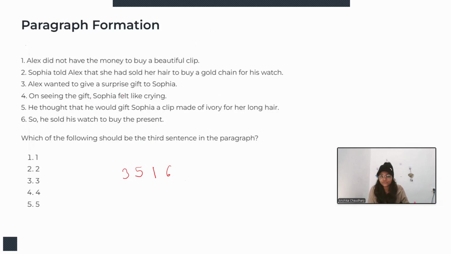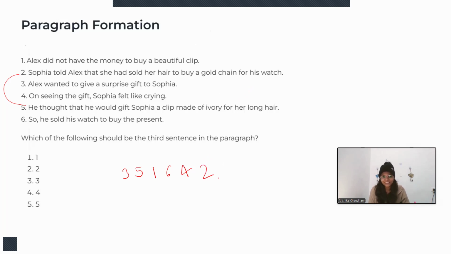So on seeing the gift, Sophia felt like crying. Sophia was so emotional, right? And Sophia told Alex that she had sold her hair to buy a gold chain for his watch. So what dedication they have for each other, that he sold his watch and Sophia sold her precious hair for him. What a love.